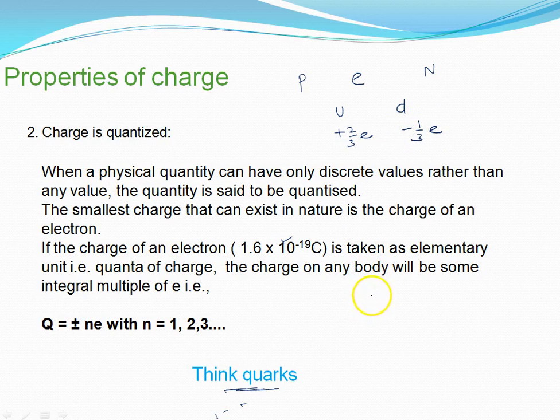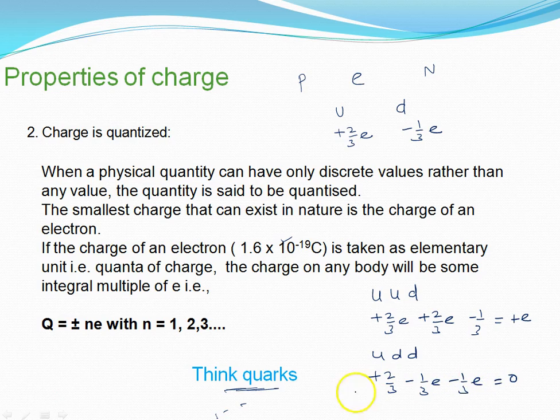So in nuclear physics you will read UUD, a combination of two up quarks and one down quark. What do you get? Plus 2 by 3 e, plus 2 by 3 e, minus 1 by 3 e. You are getting plus e charge. Similarly, if I write UDD, plus 2 by 3 e, minus 1 by 3 e, minus 1 by 3 e, we are getting no charge.